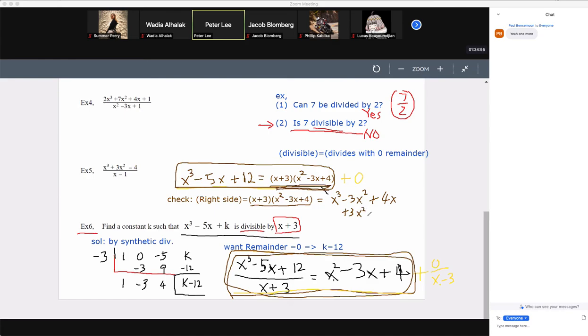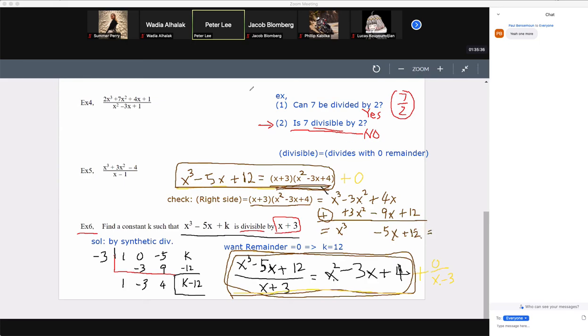And then now what? And then 3x squared, there was minus 9x. So minus 9x, there minus 9x. And then plus 4. Then what do we do? We add. So all this we're adding. When you do that, we get x cubed, and then 0 here, and then minus 5x, and then 12. And now finally we get this, and this is in fact the right side.